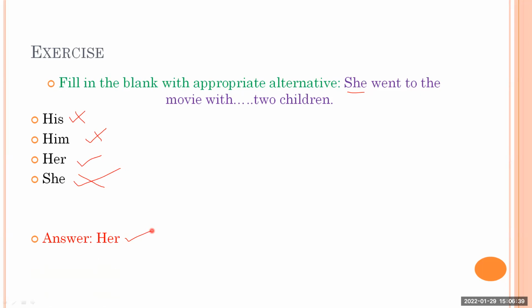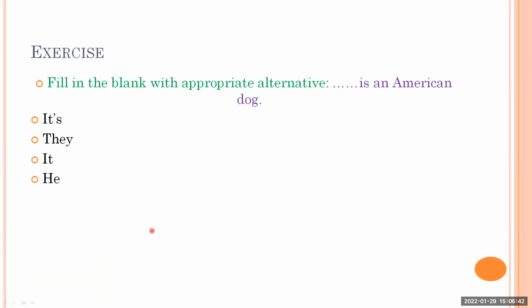We'll go to the next question here. Next question is fill in the blank with appropriate alternative. Dash is an American dog. It's, they, it, he. Which? Okay, Pradnesh and Rajeshwari, Aniket, okay. Abhishek, okay. Let's see. This time also some people are having confusion. Avinash, Vinayak, Amruta, Mallar, yes. Many people are right, but there is a little confusion. Few are confused with this. Aniket, yes.